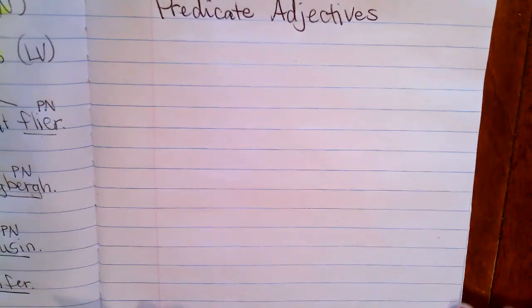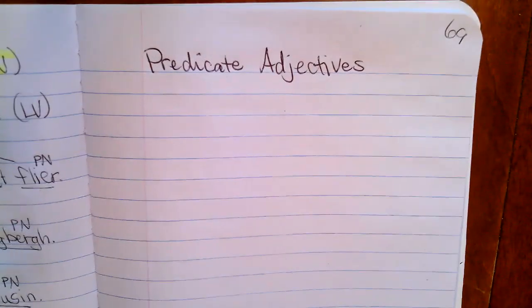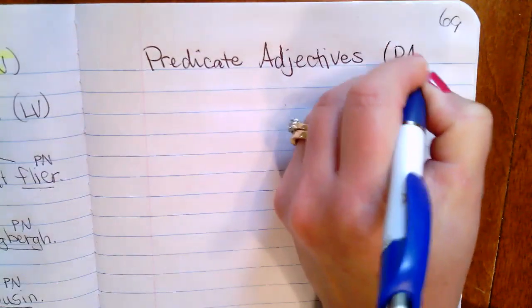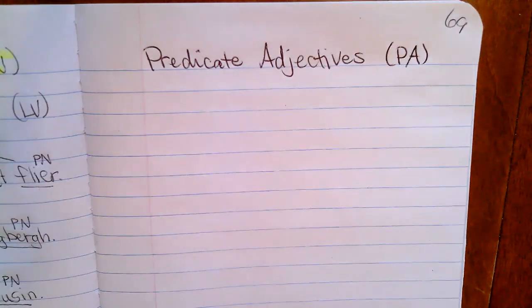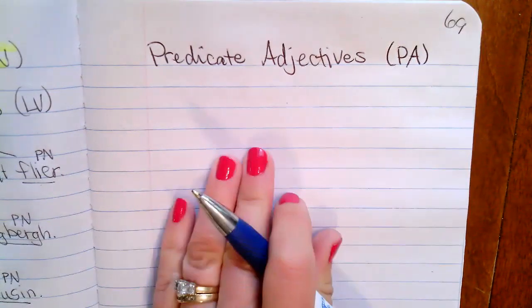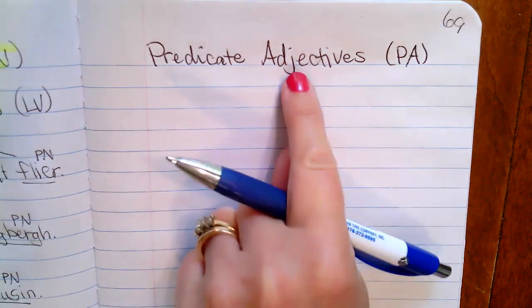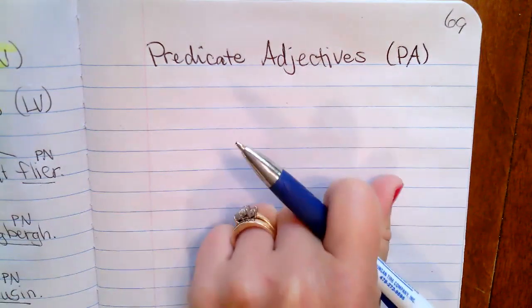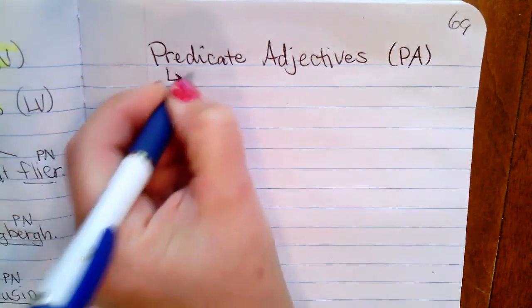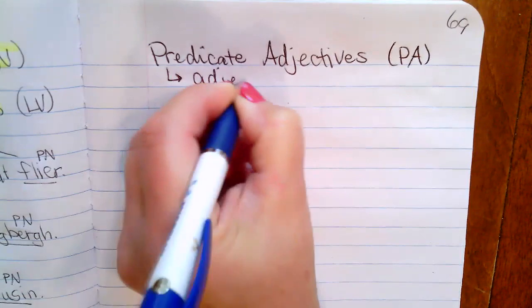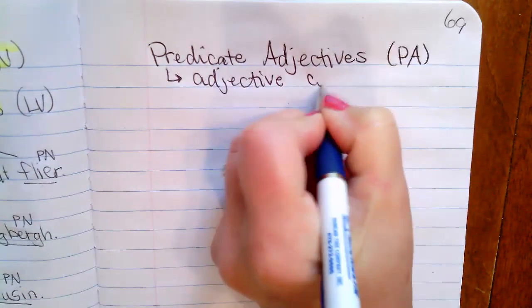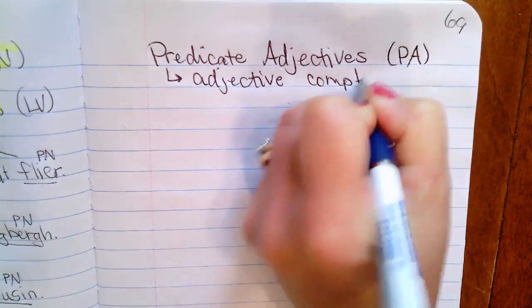Well, today as we talk about predicate adjectives, okay, our abbreviation is going to be PA. Okay, now, when we talk about the characteristics of a predicate adjective, obviously it is an adjective. It is not going to be a noun or a pronoun. It is going to be an adjective, but as we put this in our notes, we're not just going to call it an adjective. We're going to call it an adjective complement.